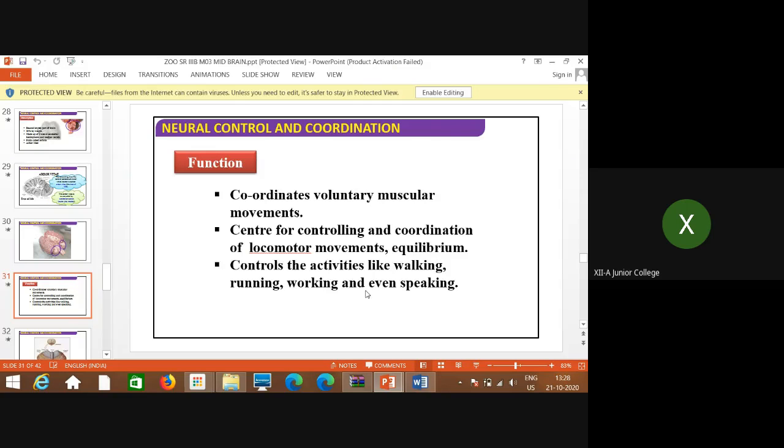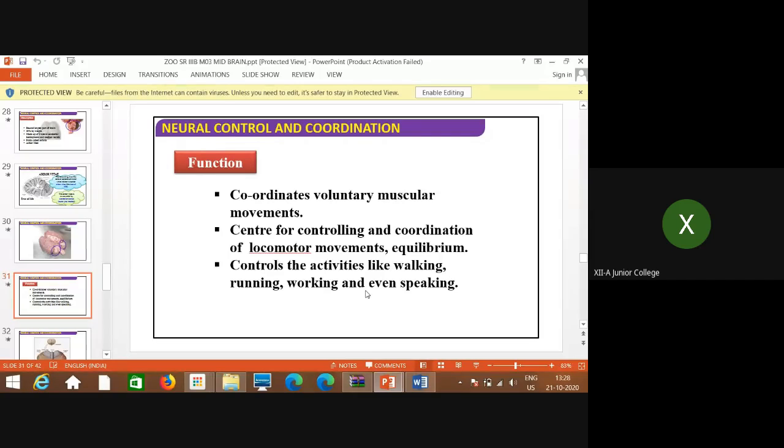So it is the center for controlling and coordination of locomotor movements and equilibrium. Locomotor means changing the place, that is locomotion, and motor is movement. With the help of these voluntary muscular movements, these are the centers which control as well as coordinate these locomotory movements, and also equilibrium. That means with the help of coordination, equilibrium is maintained. That means it is balanced.